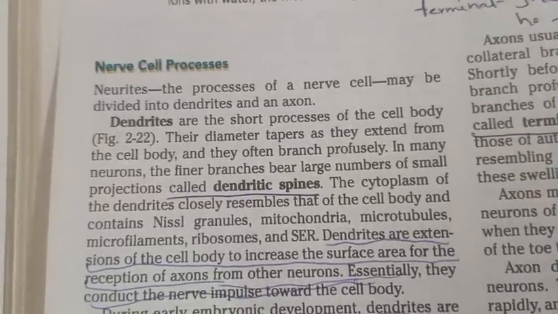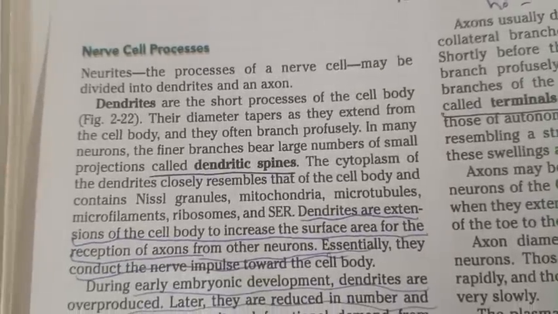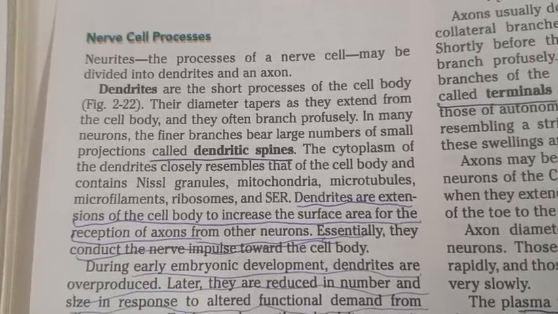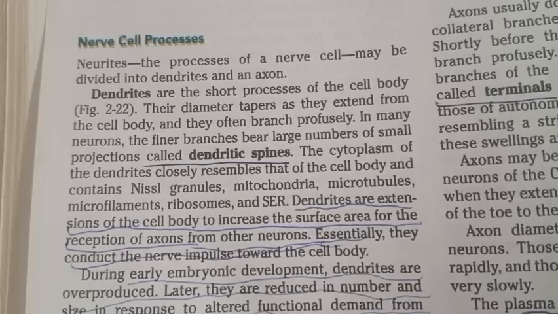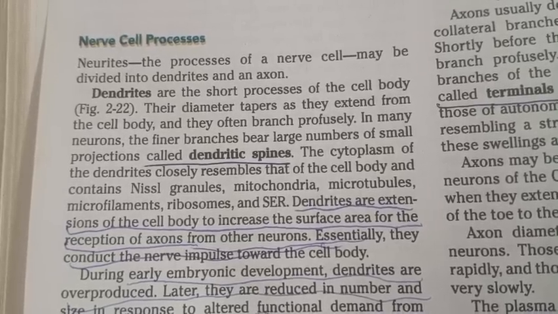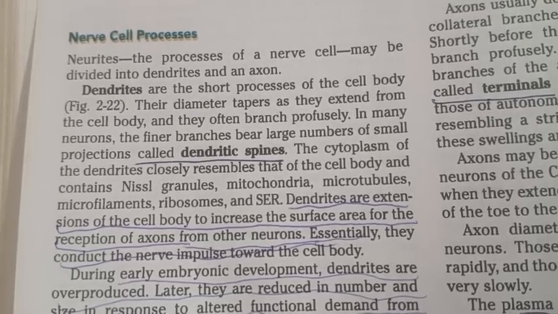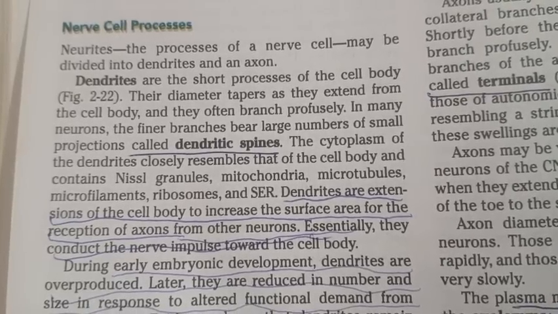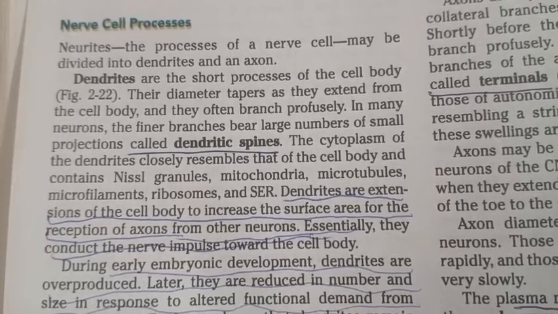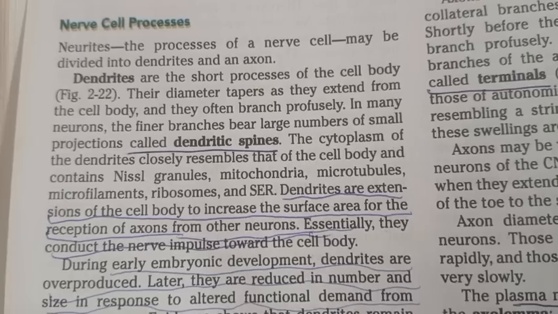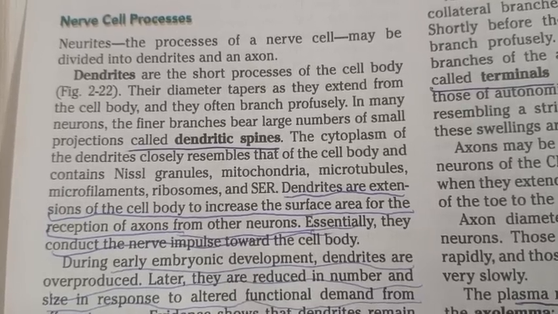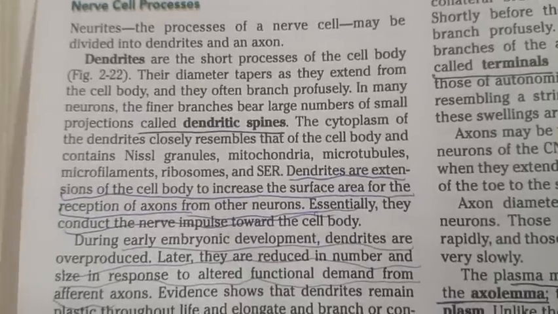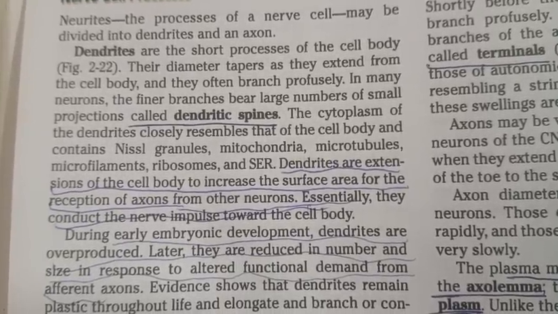Nerve cell processes. The processes of the nerve cell may be divided into two types, and the diameter tapers as they extend from there, and they often branch profusely. In many, the linear branches bear a large number of small projections. These closely resemble that and contain the Nissl granules and others. Now they are extensions to increase the surface area for the reception from other neurons.